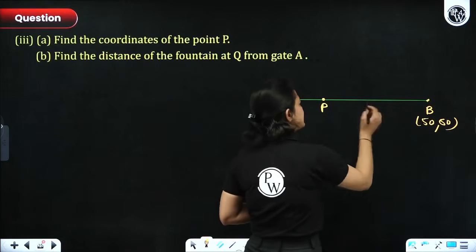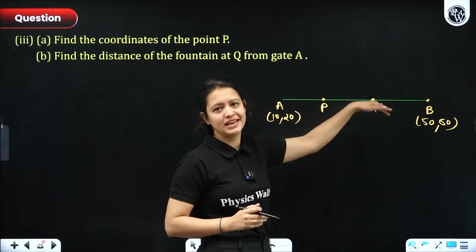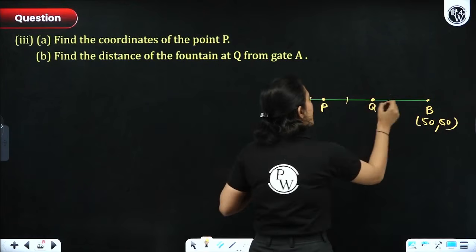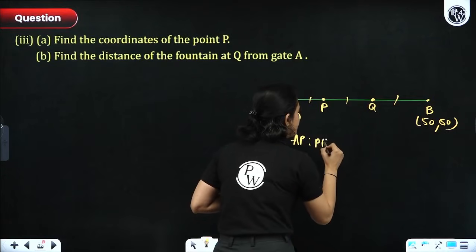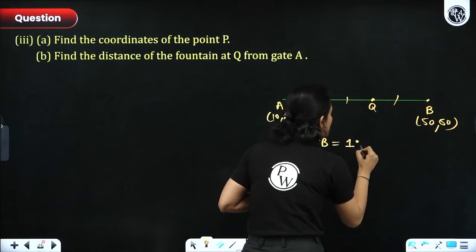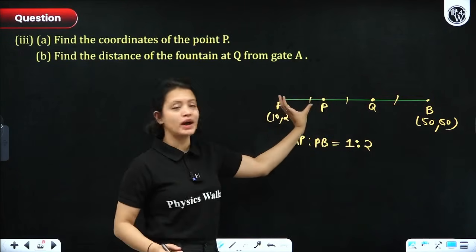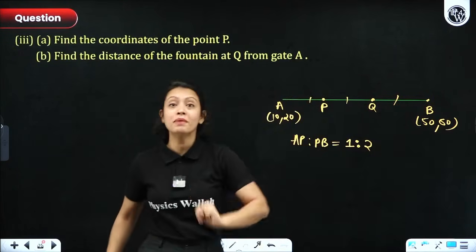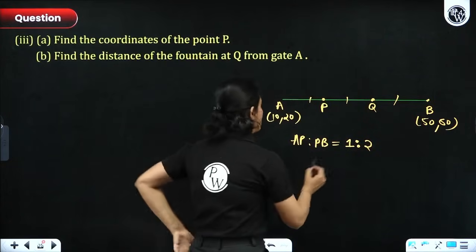This entire line segment has been divided into 3 equal parts by points P and Q, right? So, these 3 are equal parts. So, can you not say that AP to PB is 1:2? Because, think about it, out of 3 parts, AP is 1 part and PB is 2 parts, right? So, 1:2.